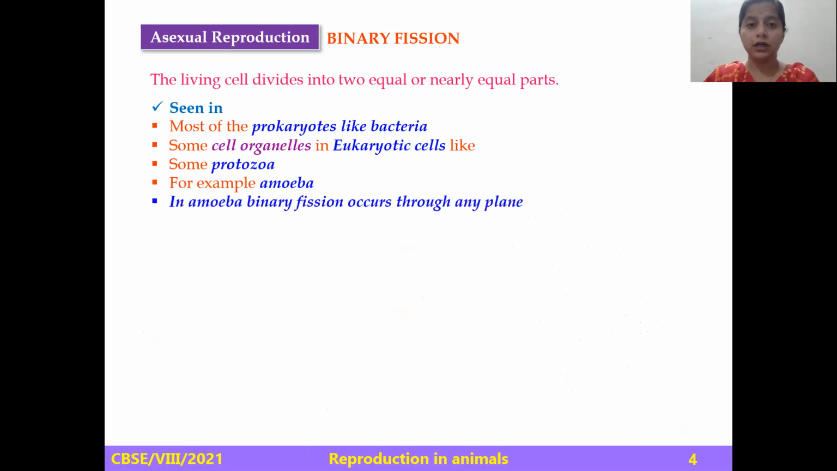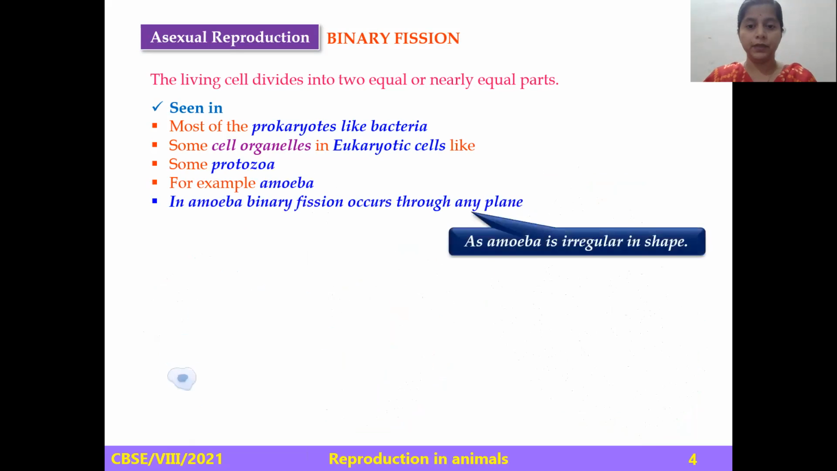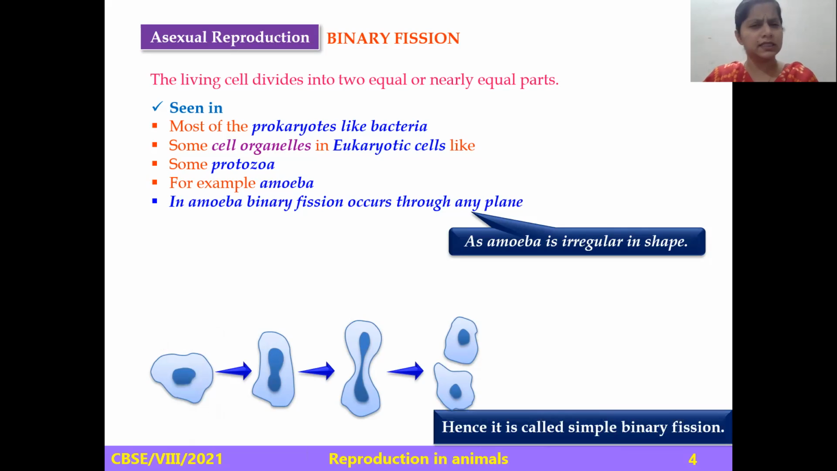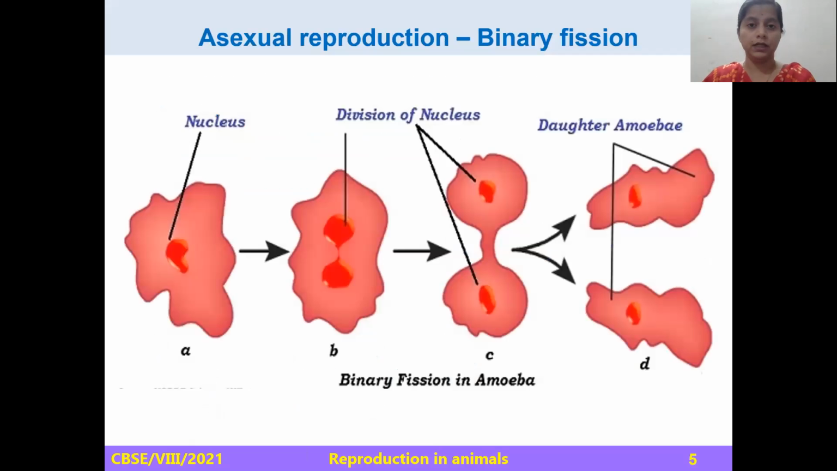This amoeba reproduces by using binary fission. In amoeba, binary fission occurs through any plane. Means as amoeba is irregular in shape, it can be separated into two equal parts from any plane, either longitudinally or transverse. That's why this type of binary fission, we call it simple binary fission.